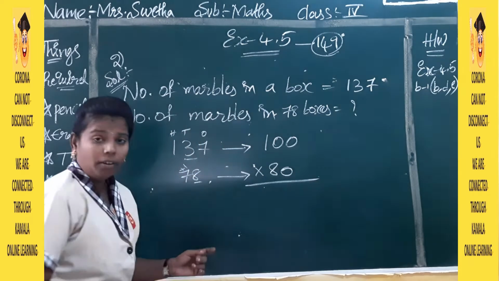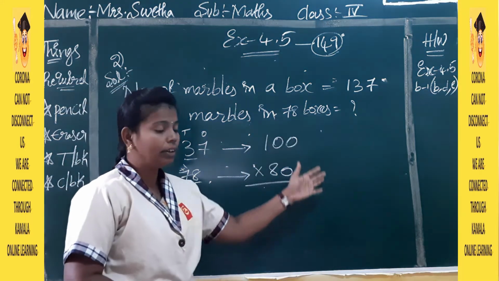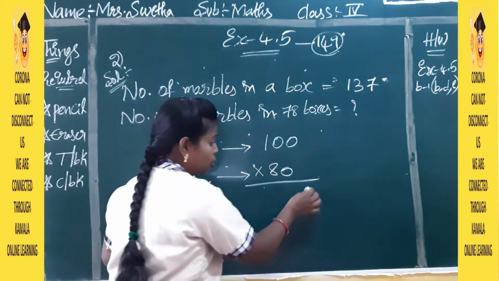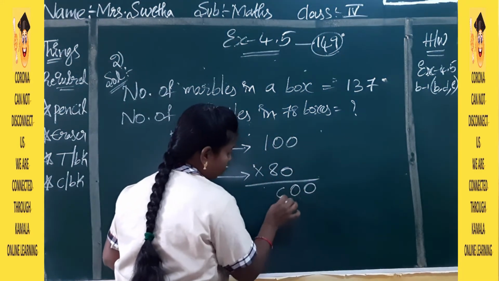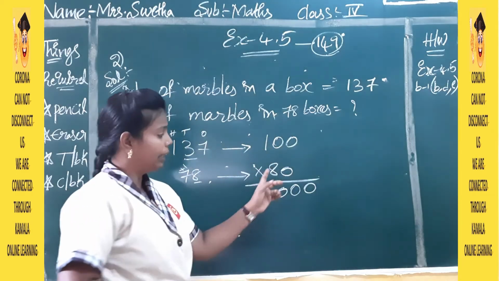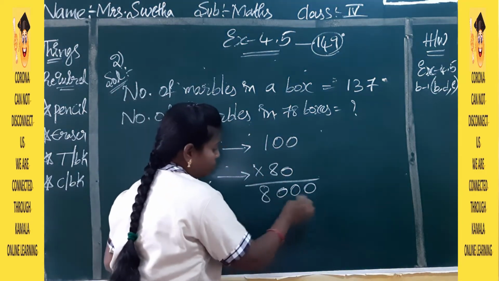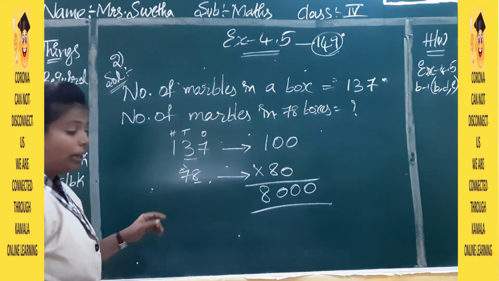So now do the multiplication. Now in our question we have 3 zeros, no? So you take 3 zeros, then multiply with the number. 8 ones are 8. So total how many marbles are there?